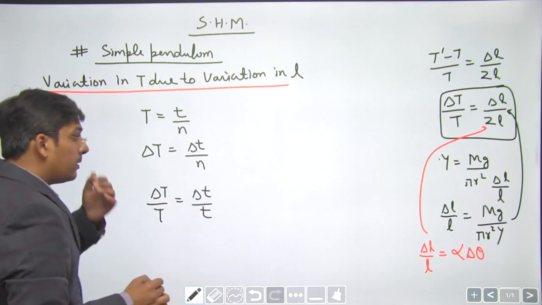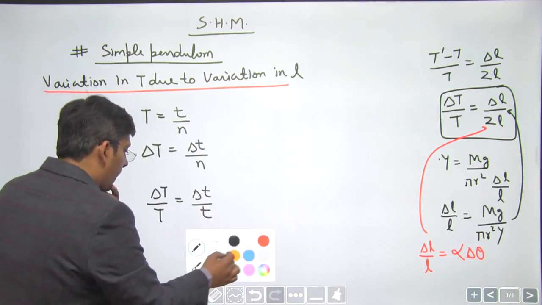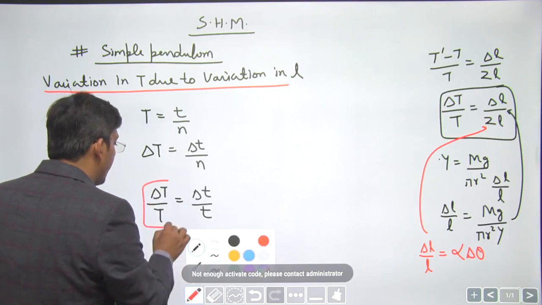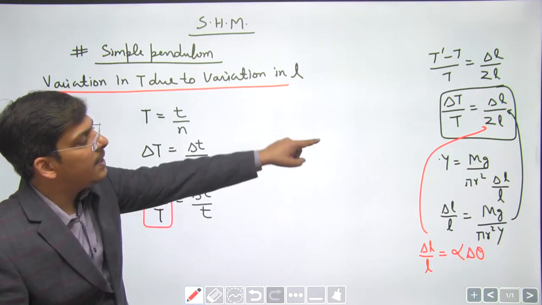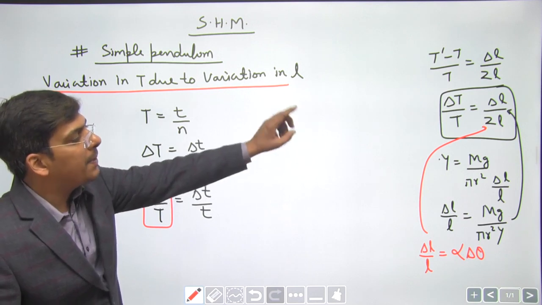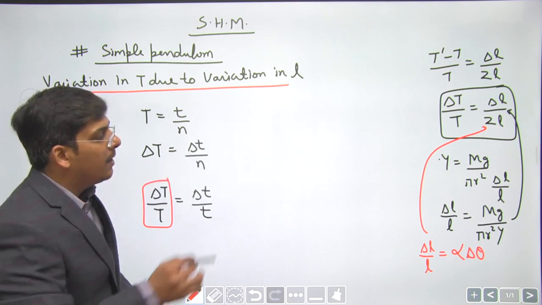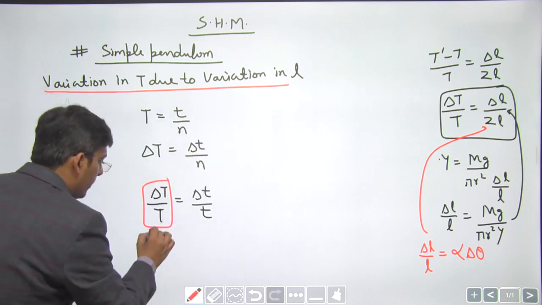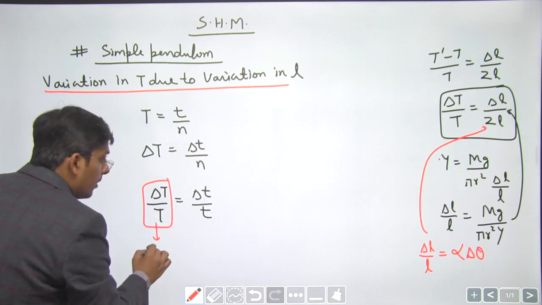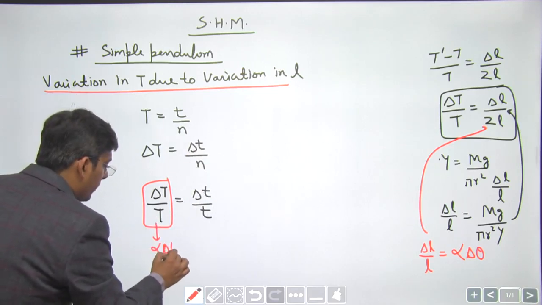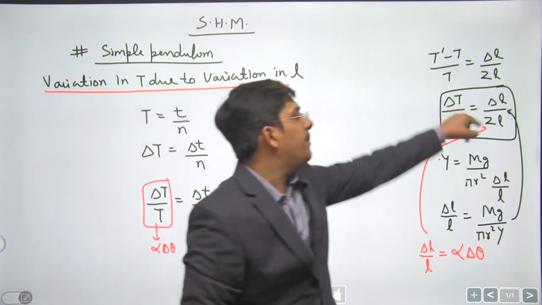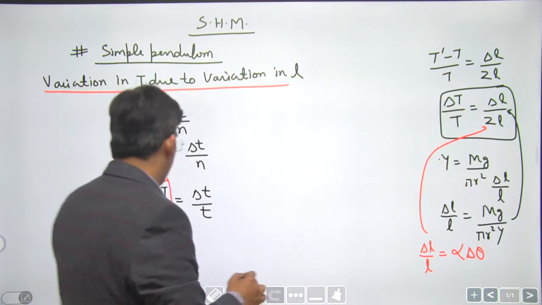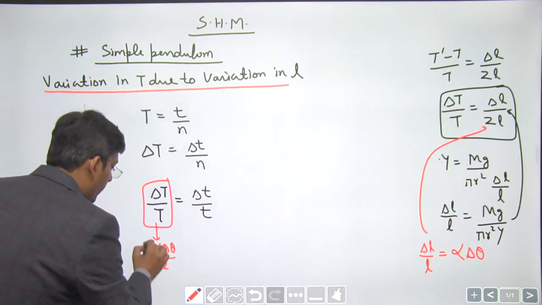If you know the change in time period is due to change in temperature, you can replace delta T by T with delta L by 2 times L, and delta L by L is alpha delta theta. So instead of delta L by L, I am writing alpha delta theta, and 2 is obviously there.